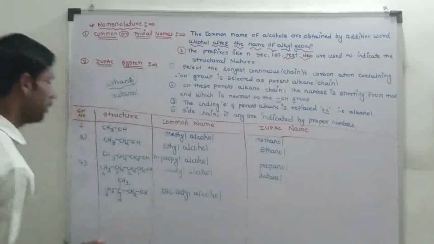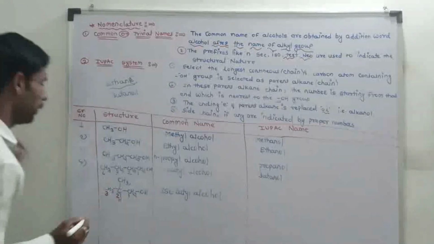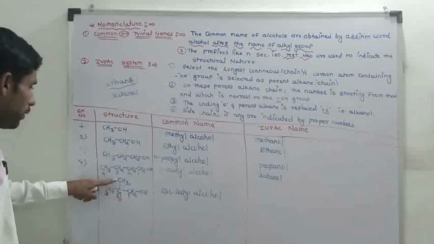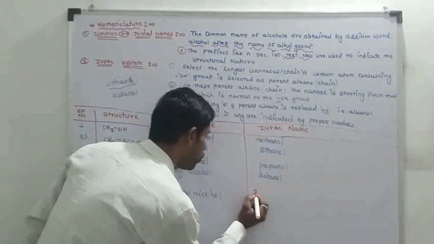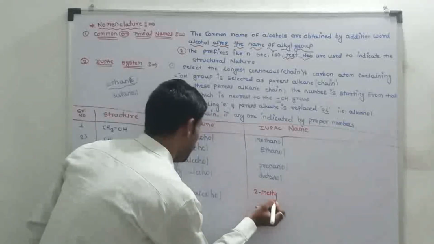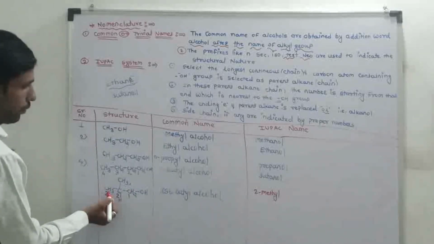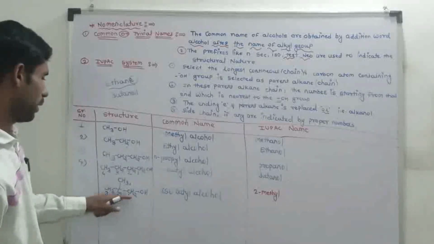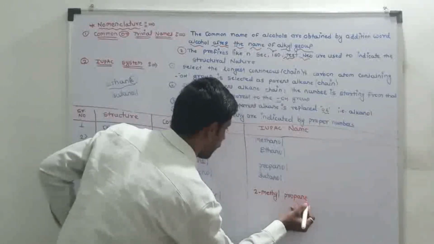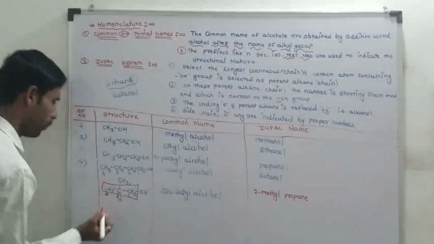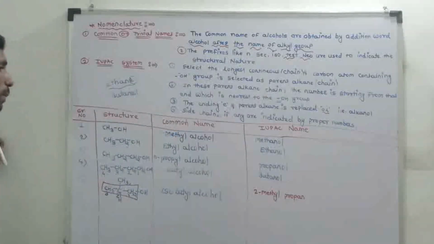The second carbon consists of the methyl group, and the name of the structure is 2-methyl propane. In propane, the last letter E is replaced by OL.